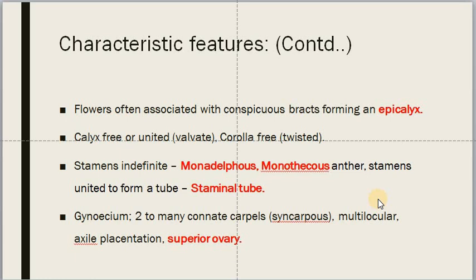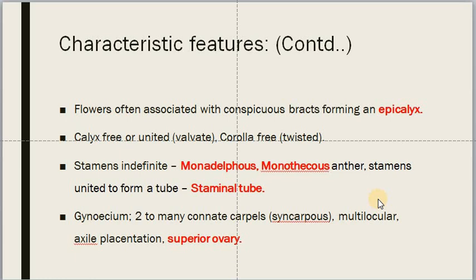And the flowers are having bracts-like region below the calyx, and they are called epicalyx. And the calyx are free, or they may be united. And the estivation of calyx is valvate. And often corolla are free, and the estivation is twisted.